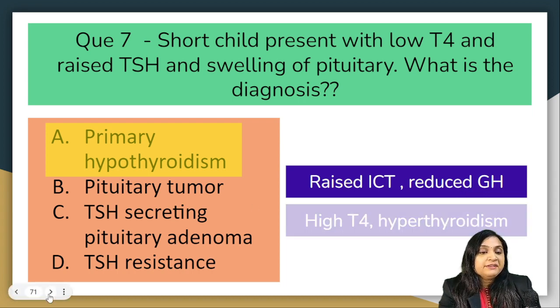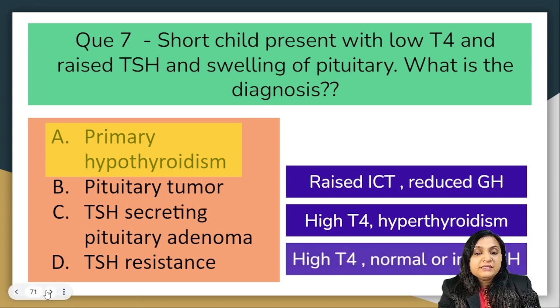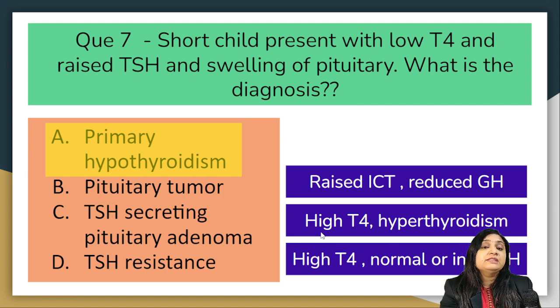While if we consider a TSH secreting pituitary adenoma, it will always cause high T4 and it will have all signs of hyperthyroidism, not a cause of hypothyroidism. And TSH resistance will also have a high T4 as well as normal or increased TSH. So these three causes are out due to these three reasons, which you need to know. These last two, C and D, will present with high T4. So low T4 is given, so that is also out.